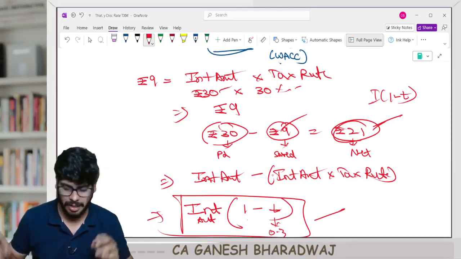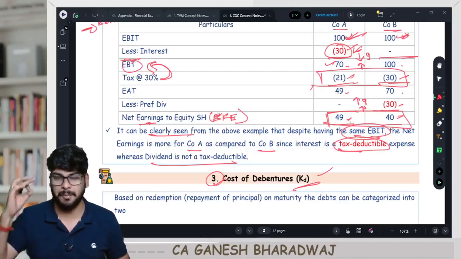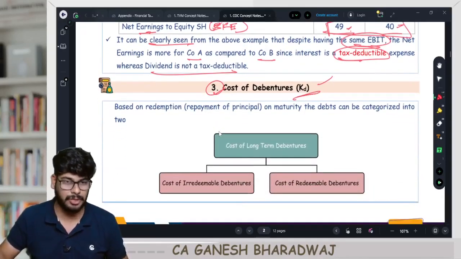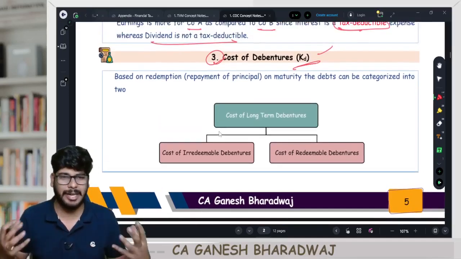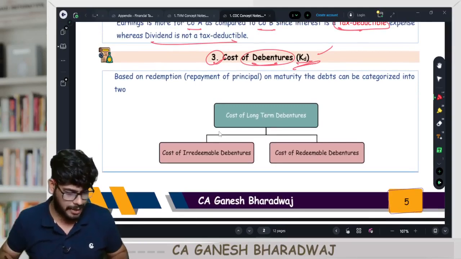Done, right? Now, on this note, we can get started with this chapter properly, right? So now let's take the first source of finance. What is the first source of finance? Debentures, right? Debentures or any kind of debt instrument. Cost of debentures. This is what we are going to see right now. Shall we get started, guys?